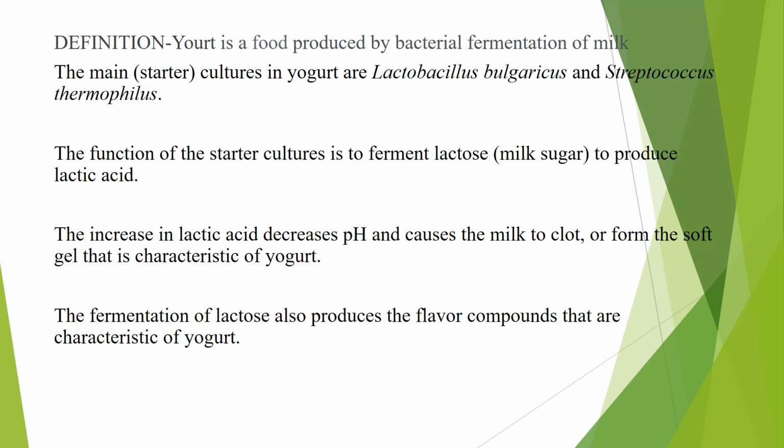Once lactic acid is produced, the pH decreases. This decreased pH causes the milk to coagulate and form the soft gel, which is the characteristic feature of yogurt. The fermentation of lactose also produces the flavor compounds characteristic of yogurt.